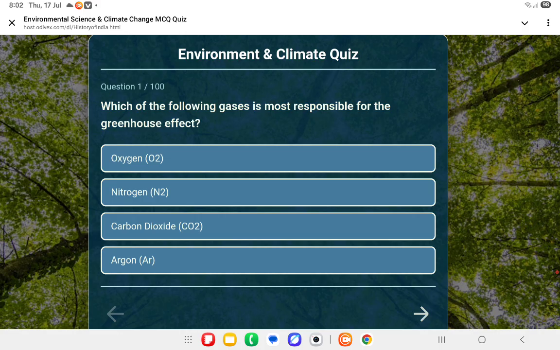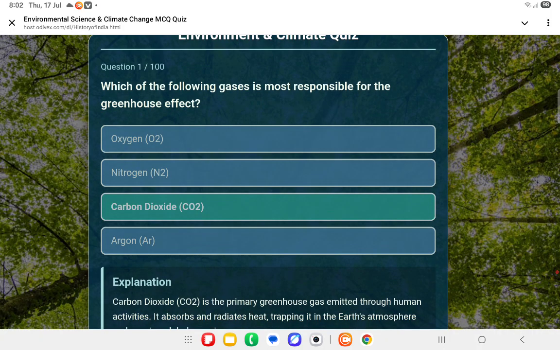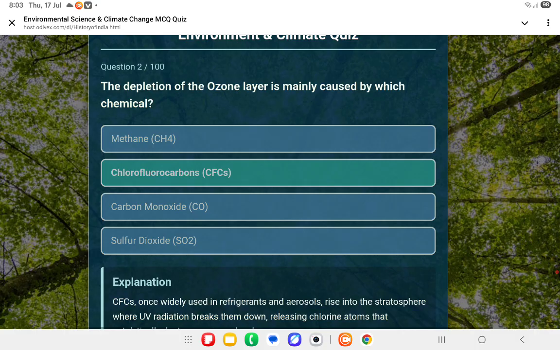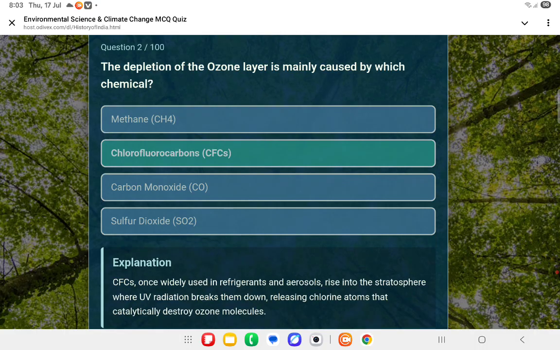First question: which of the following gases is most responsible for the greenhouse effect? Carbon dioxide. Second question: the depletion of the ozone layer is mainly caused by which chemical? ओजोन लेयर के लिए कौन सा केमिकल रिस्पॉन्सिबल होता है? वो होता है CFC, क्लोरोफ्लोरोकार्बन.